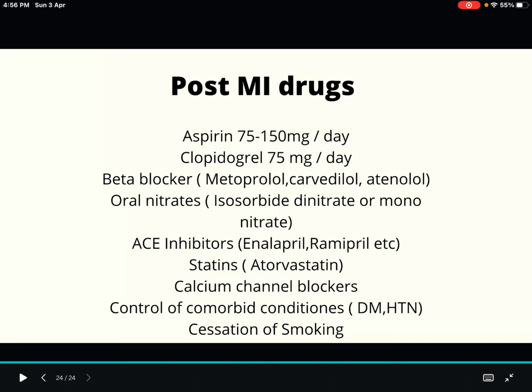And then we have to tell the patient to stop smoking. That's it. This is not everything, I know, but these are the minimum things that you have to write if it is asked for a 10 marker. You have to keep different headings, and you have to explain everything in a good way, like with flowcharts and all.